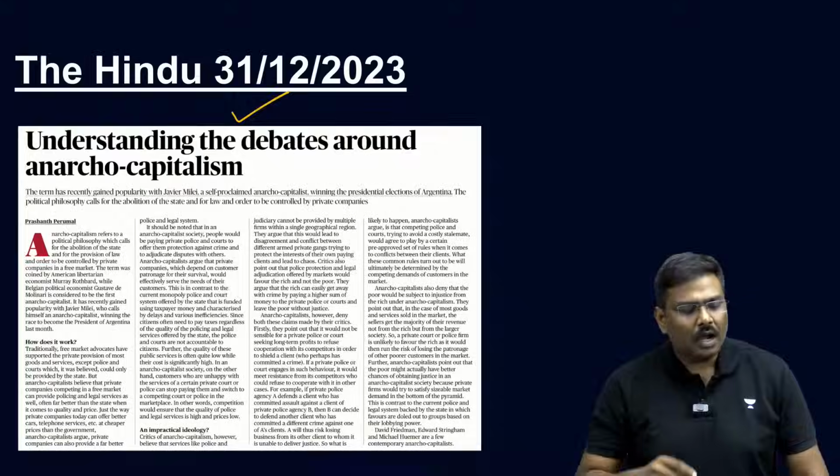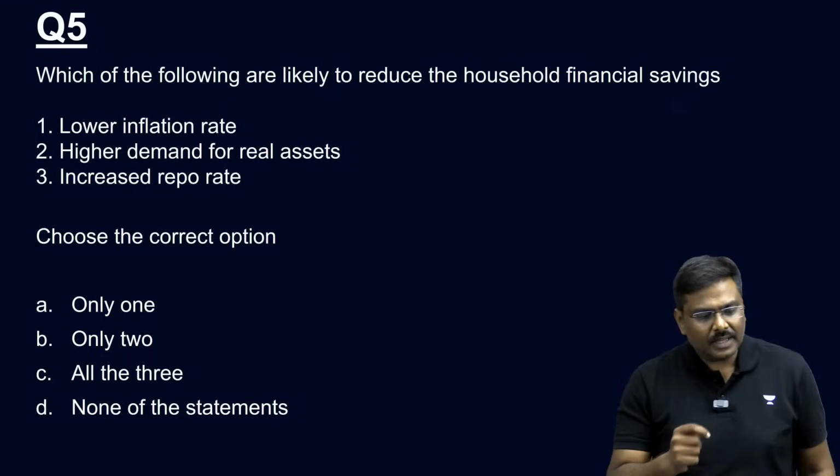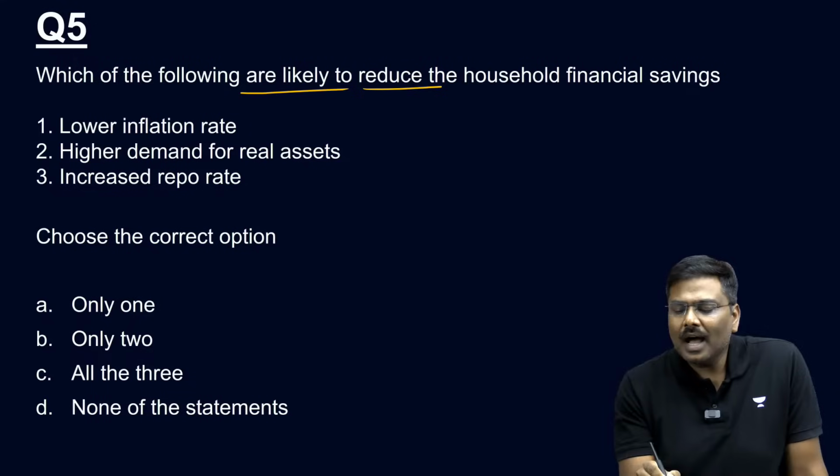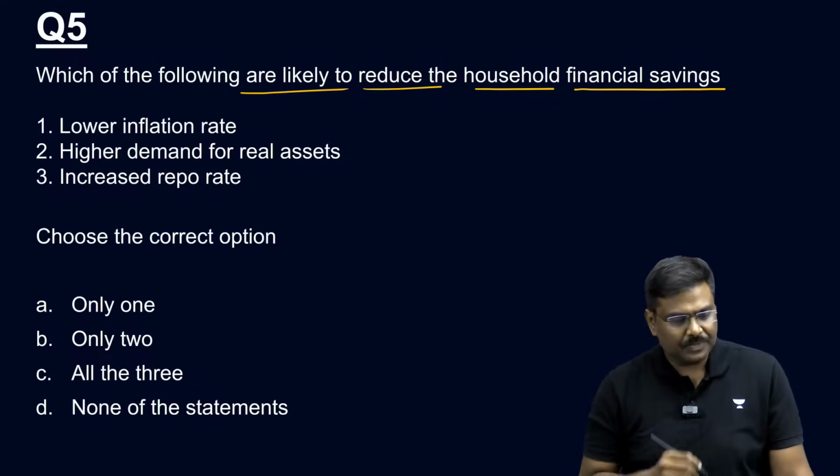Okay, question number 5. Let's go to question number 5. Which of the following are likely to reduce the household financial savings?